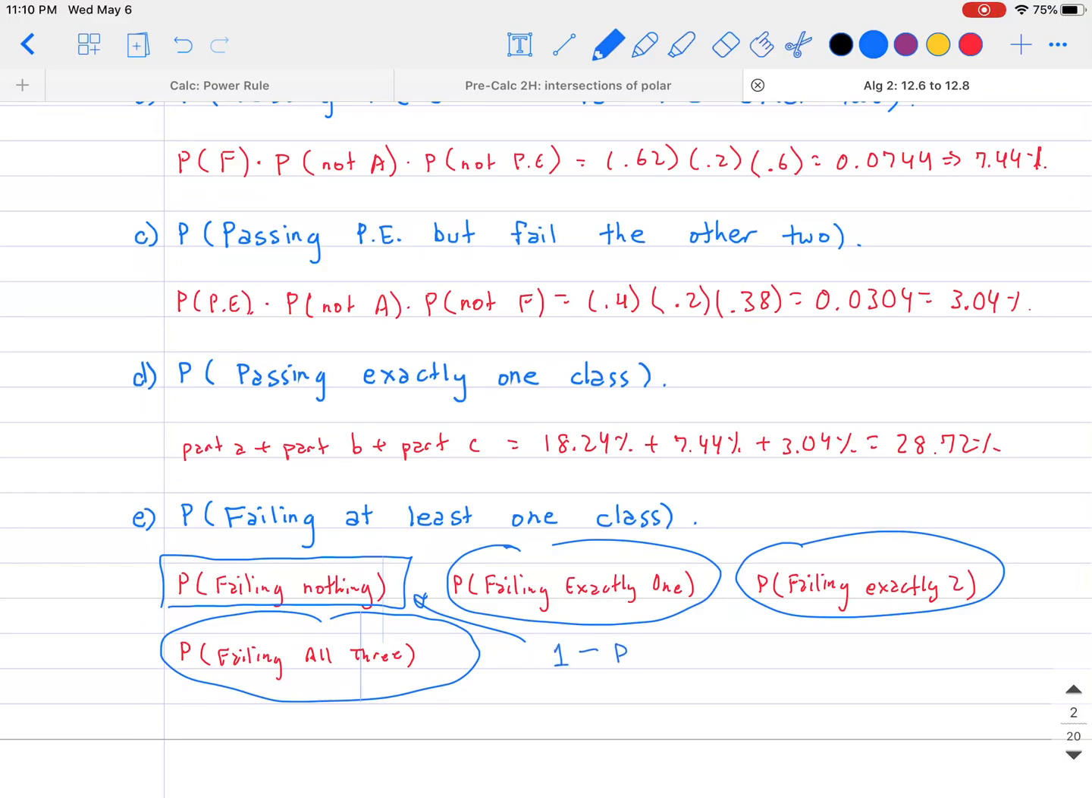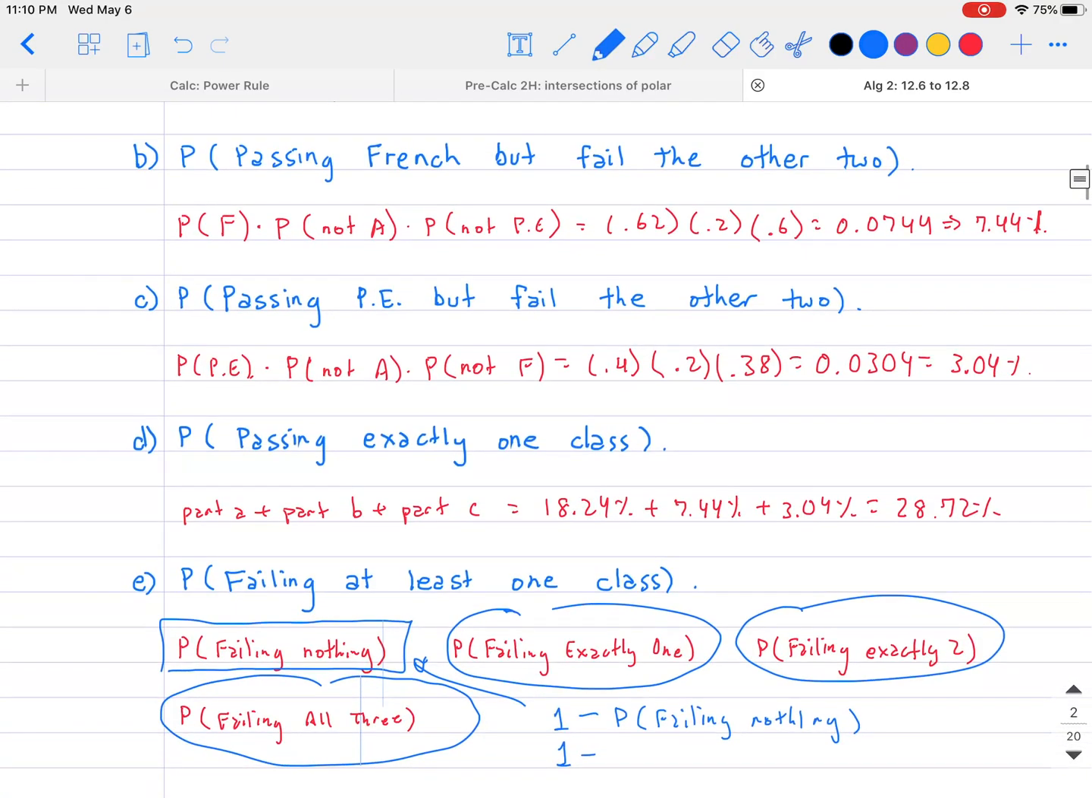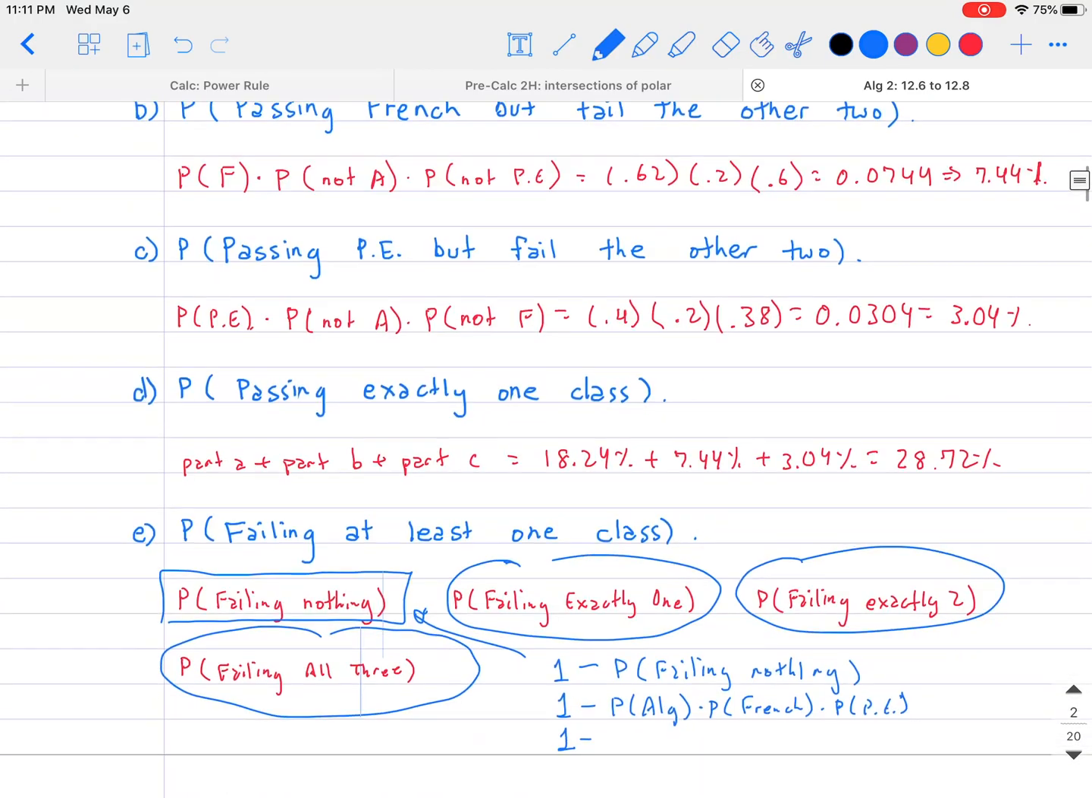So this is going to be the same. My answer is going to be 1 minus the probability of failing nothing. Okay, so let's go ahead and write that out. So if you're going to fail nothing, then that means you pass all your classes. So that is going to be equal to the probability of algebra multiplied by the probability of French multiplied by the probability of passing PE. Okay, and take all of those and multiply it out.